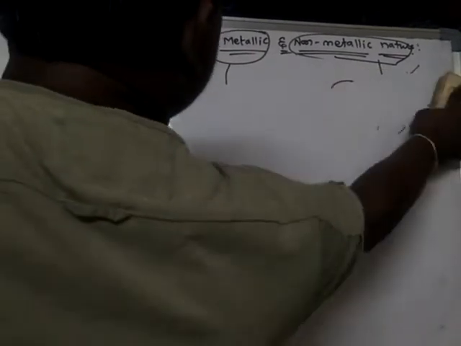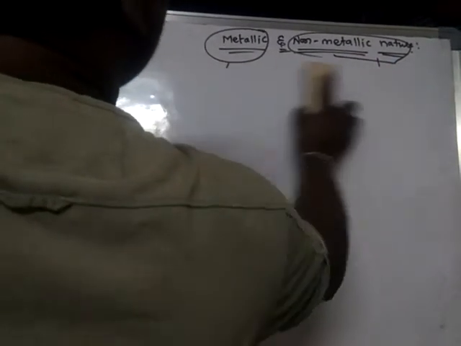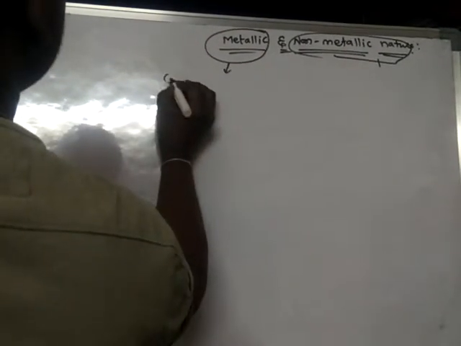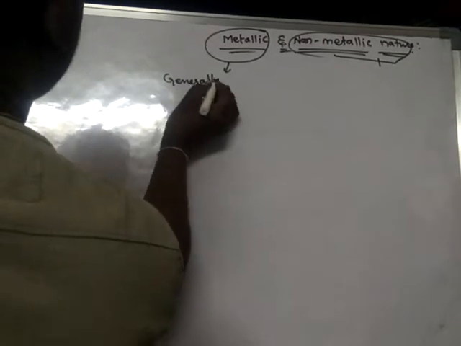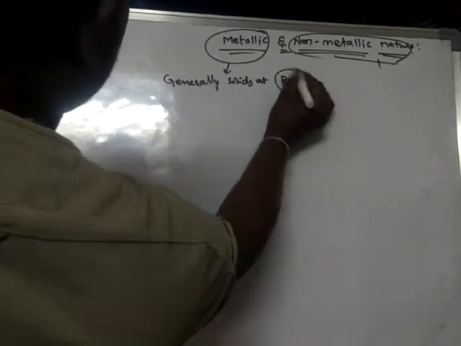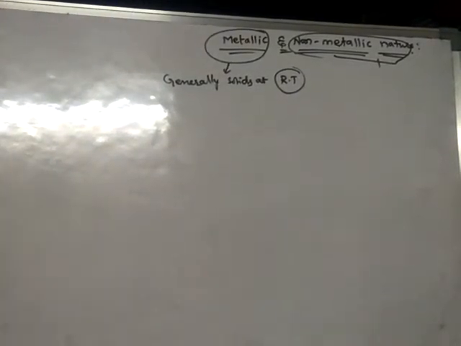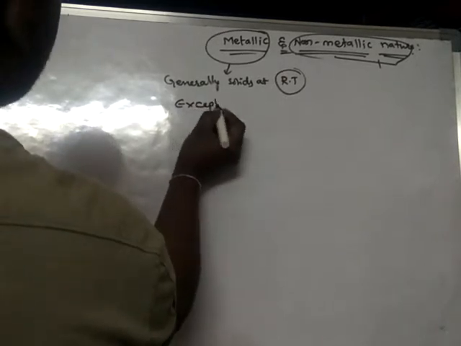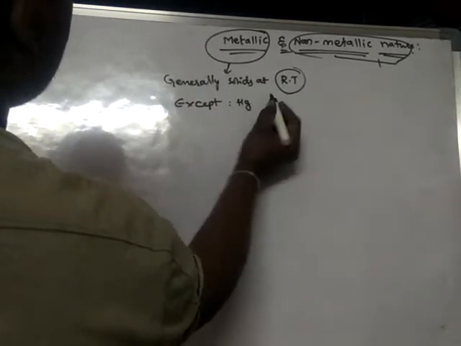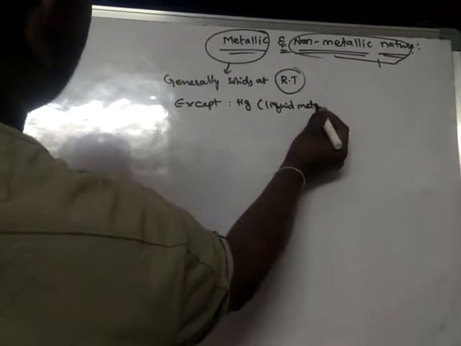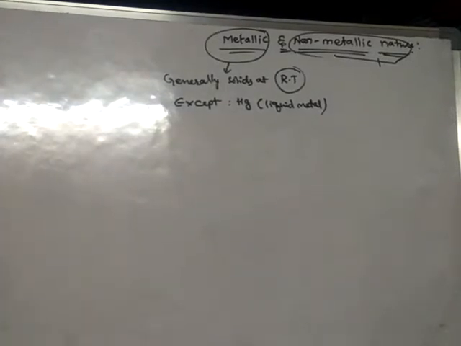If you see the properties of metals, metals are generally solids at room temperature. RT means room temperature. But there is an exception: mercury. Mercury is a liquid metal.